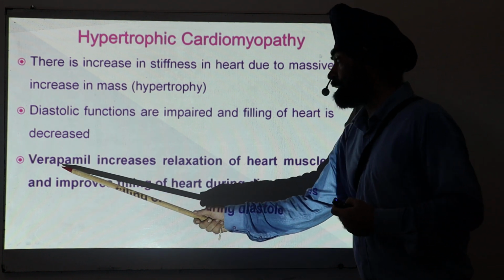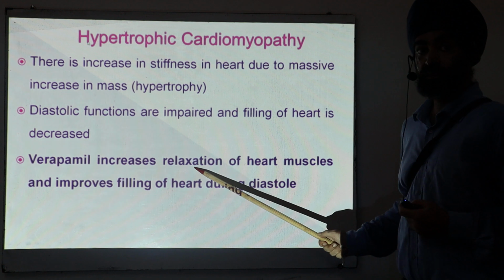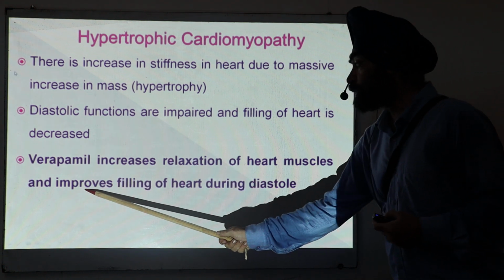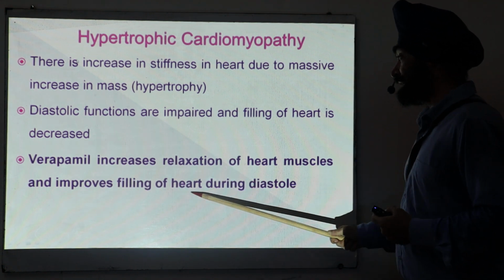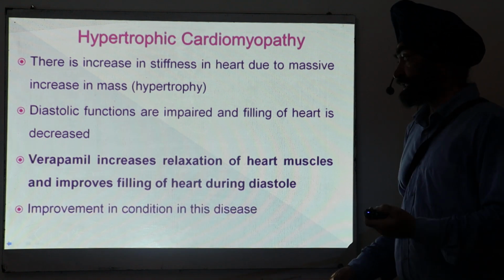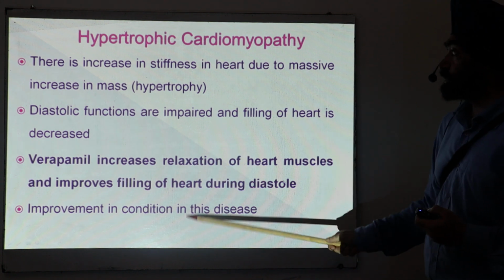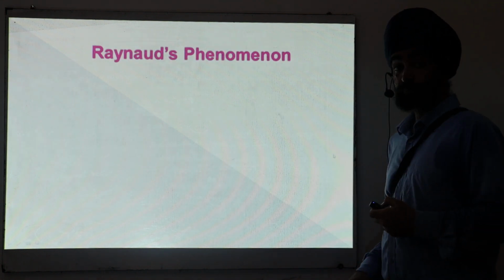So if you give verapamil-like drugs, they produce a relaxation of the heart muscles. As a result, they improve the filling of the heart during the diastole. If filling is improved, then cardiac output is improved and there is some improvement in the condition. Okay, so this is the use in cardiomyopathy.